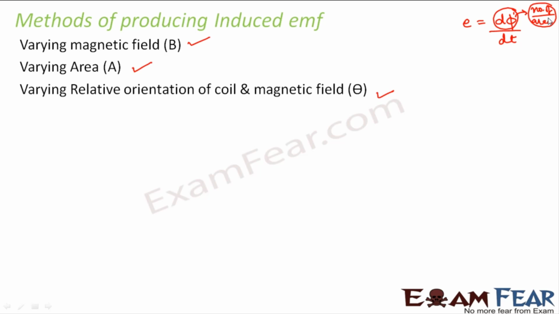So I'm just touching on it to give you some information. For detailed information on each of these parameters, that is, what is the exact magnitude of induced EMF, what is the exact magnitude of induced current, and how these factors will actually help to produce induced EMF, you can refer to the videos of class 12th on magnetism.